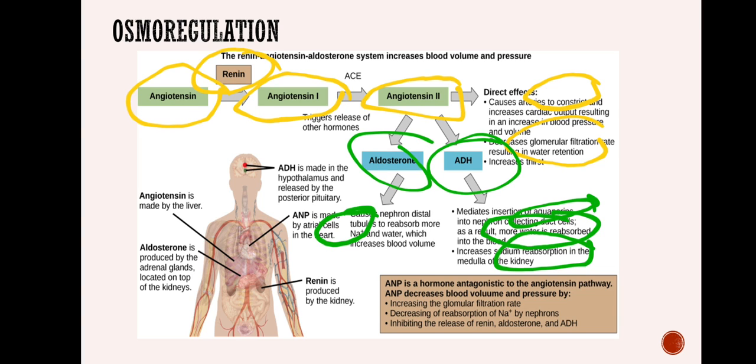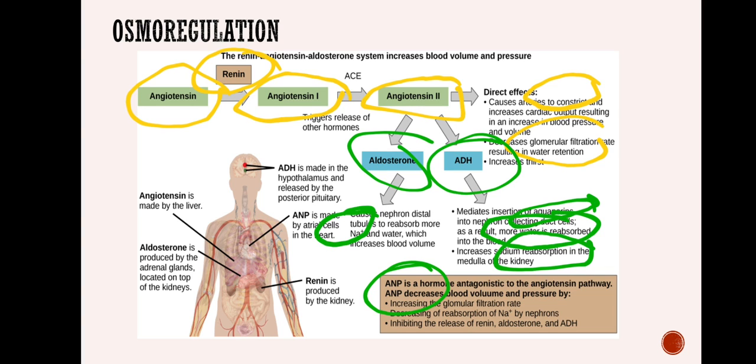Atrial natriuretic factor, natriuretic peptide, ANP. So this one is secreted by the heart, that's why it's called atrial natriuretic peptide. This one will act in reverse, that means it will increase the sodium secretion in the urine. So because of that, more and more water is lost. If the blood pressure is high, the blood pressure is brought back to normal. So blood pressure, osmotic pressure is controlled by different hormones, hormone systems rather.